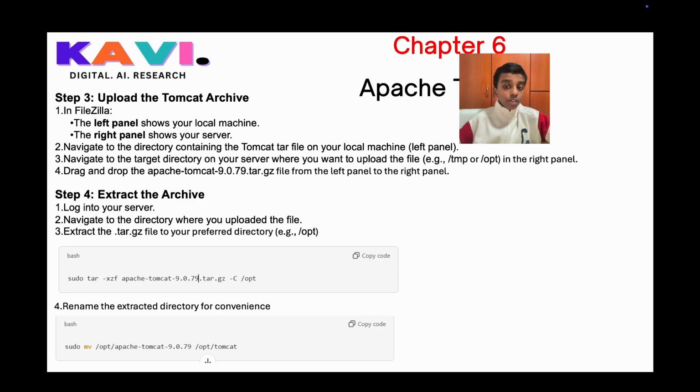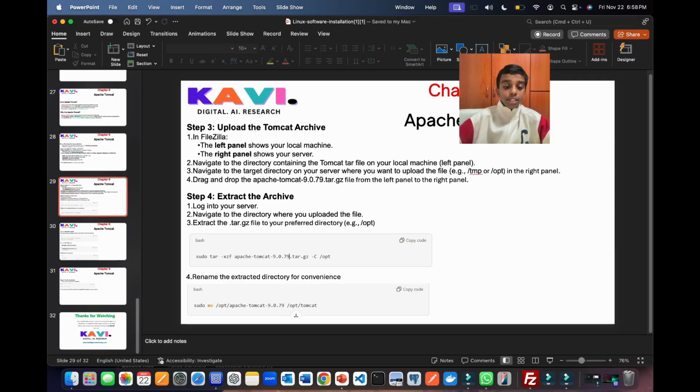So here we're supposed to write sudo tar -xzf apache-tomcat tar.gz -C /opt. So let's go to our UTM.